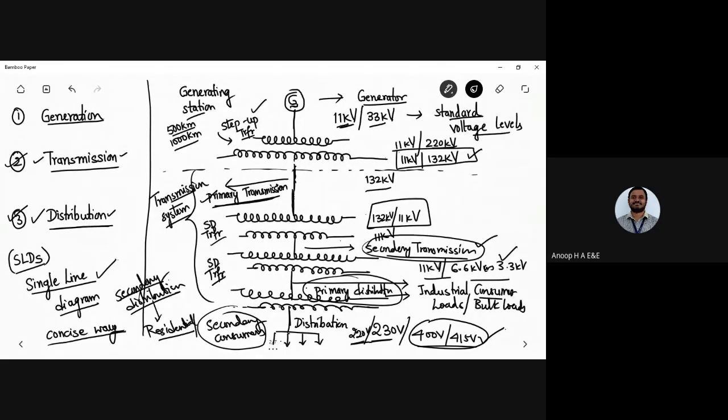This is a simple way in which I can represent an electrical power system network, or the structure of an electrical power system. We have generation, transmission, and distribution, and it is represented by the single line diagram. If there are any doubts, you can discuss with me right now.